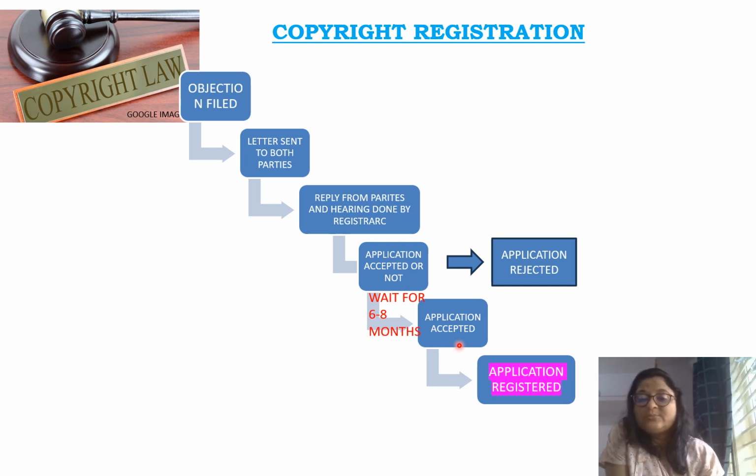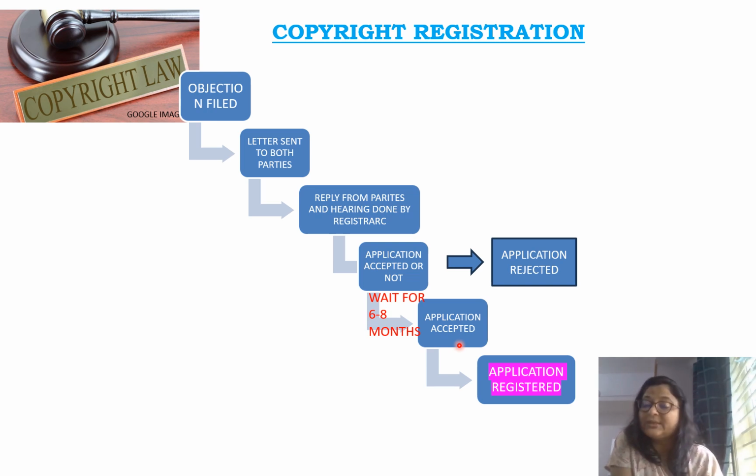The first point important to note is that after filing of the application, you will get the ROC number and then there will be 30 days of waiting time for third party objection. Now there will be two options. First, that there will be an objection, and second, that no objection is filed. If no objection is filed, then simply scrutiny will be done by the examiner. He will send the letter to the applicant, the applicant will reply, and then at last the copyright work will be registered.